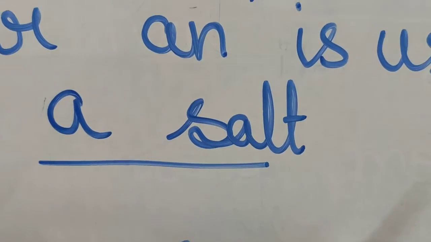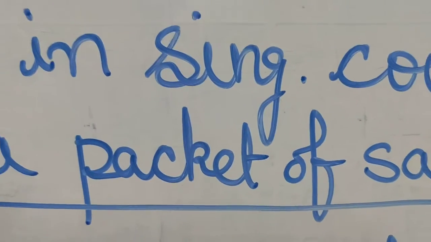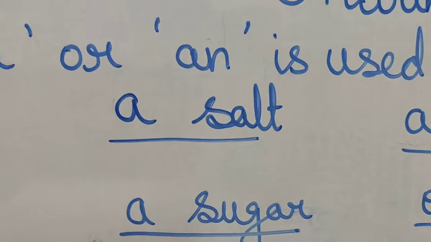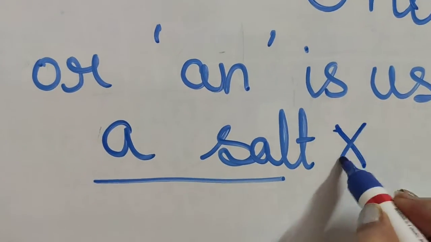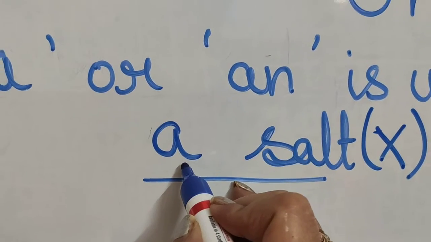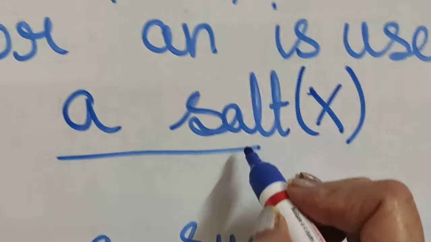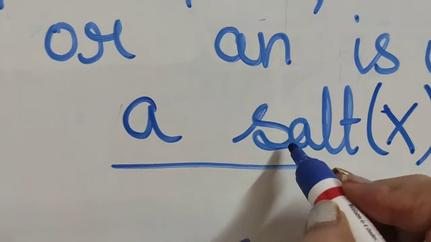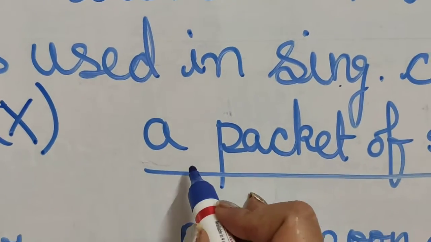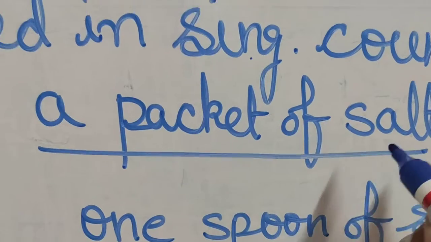Do you ever hear the term a salt? Or do you hear this, a packet of salt? What do you think is more correct? We never say a salt. That is wrong. As I told you, a is used only with singular countable nouns. And salt, we can't use a salt. If we want to say about the quantity of salt, we will say a packet of salt, a spoon of salt, a bowl of salt.